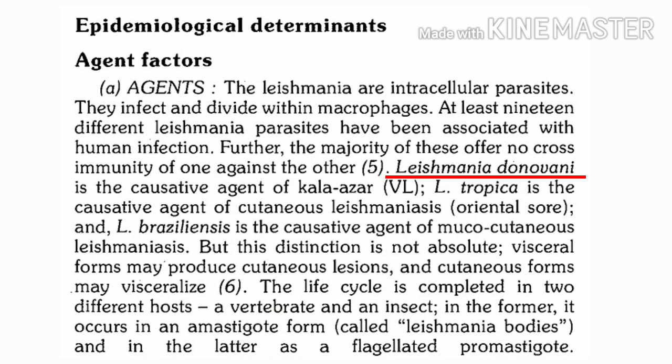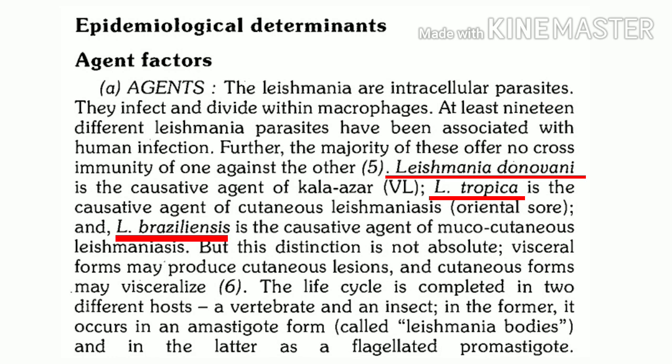The causative agent of cutaneous leishmaniasis or oriental sore is Leishmania tropica. And what is the third form we said? Most prevalent throughout the world, it is mucocutaneous leishmaniasis.